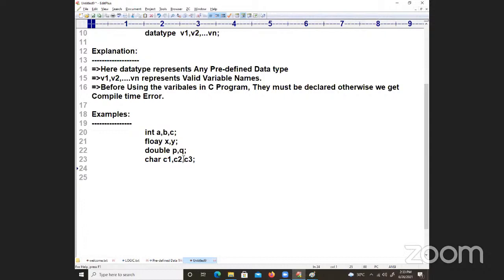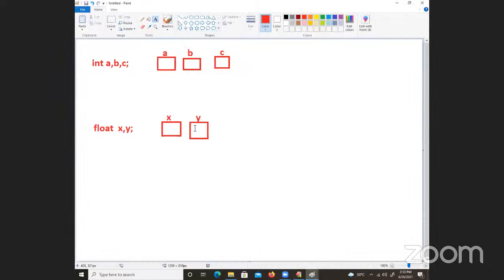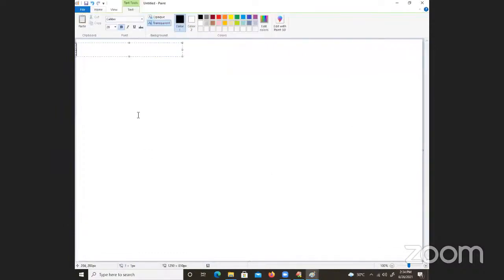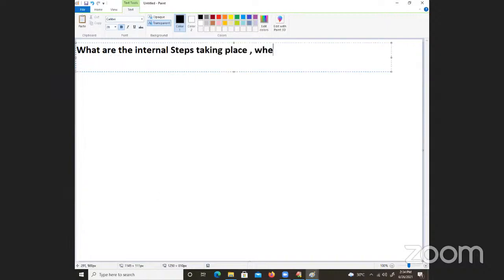Sir, what happens when a variable is declared? I want to tell you a small internal point, just for your internal understanding. What are the internal steps taking place when a variable is declared?